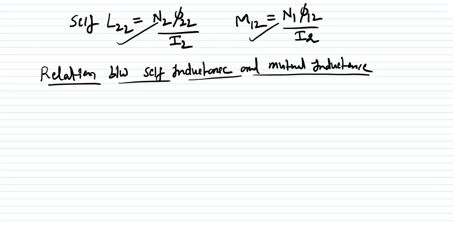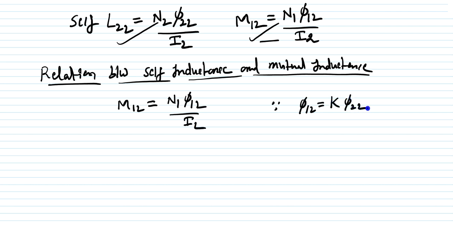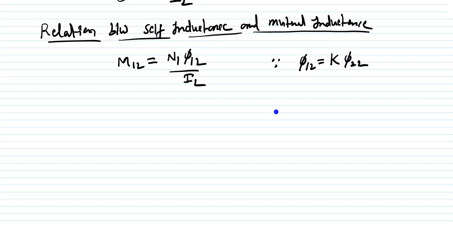Now let me see what is the relation between the self inductance and the mutual inductance. To understand this, let us consider this expression and try to find the relation between the self inductance and mutual inductance. I'm taking M12 is equal to N1 phi 12 by I2, where phi 12 is some k times phi 22. So you can substitute here.